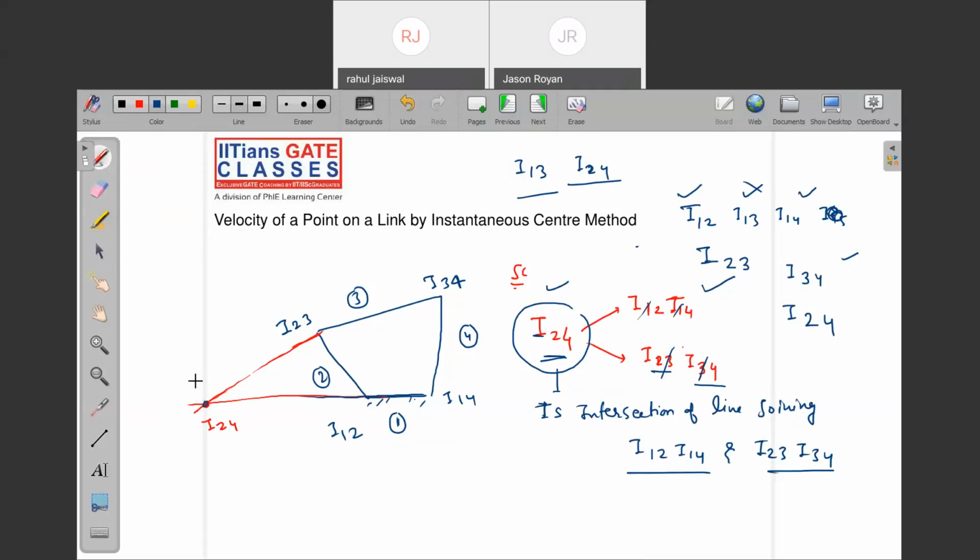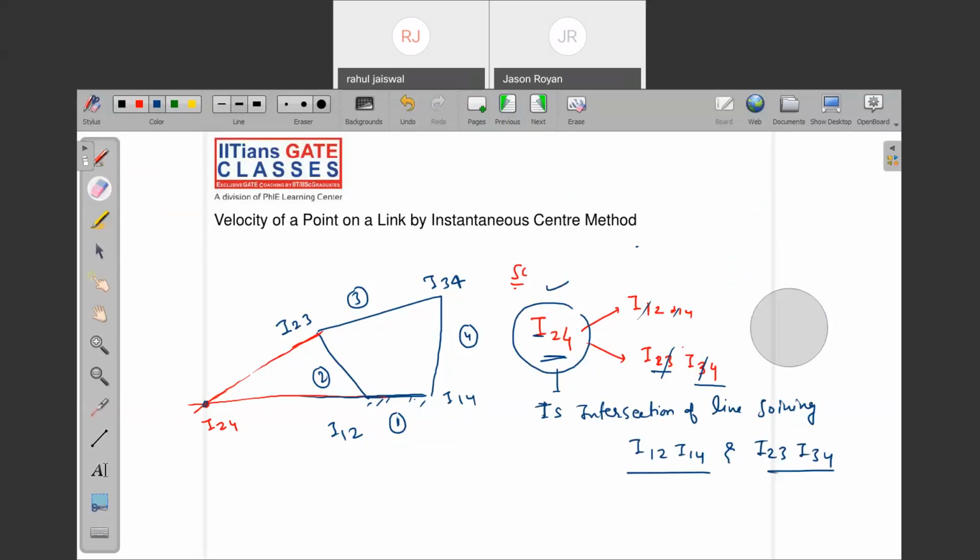Is it clear? Okay. In a very similar way, if I ask you how we can allocate I13, do it in a very simple way. Insert 1 point. I12, I23, and the other is I14, I34. Yes or no?